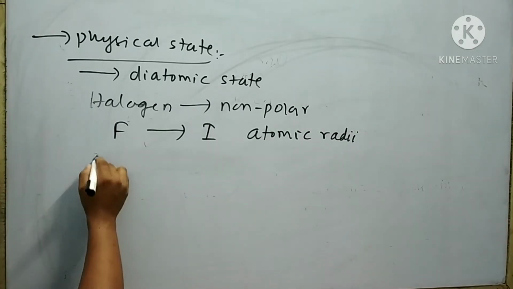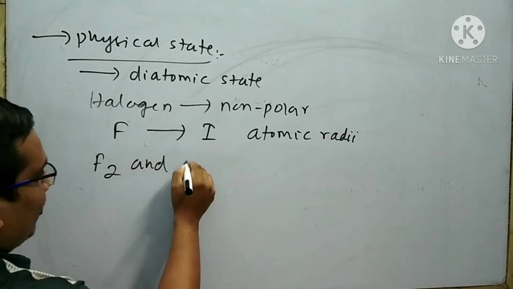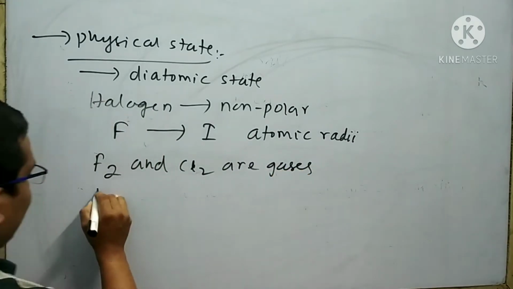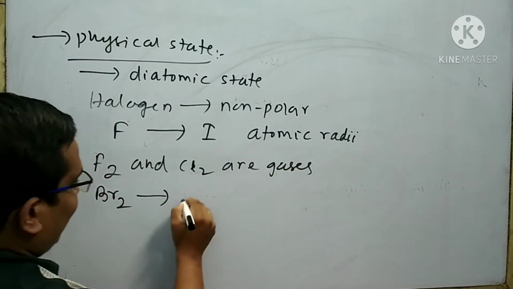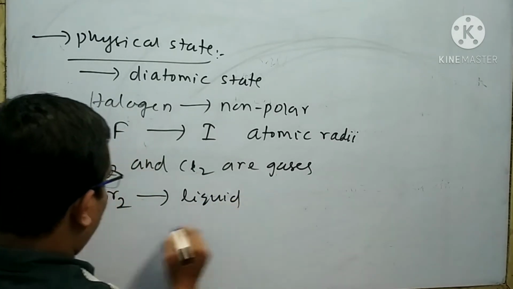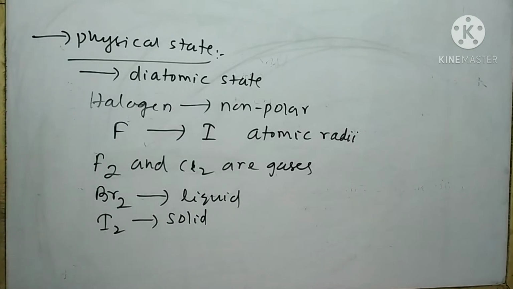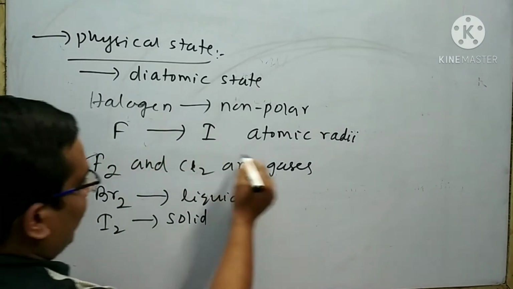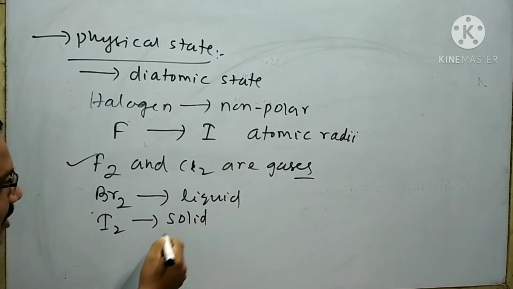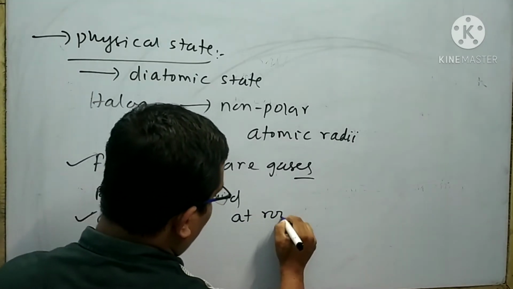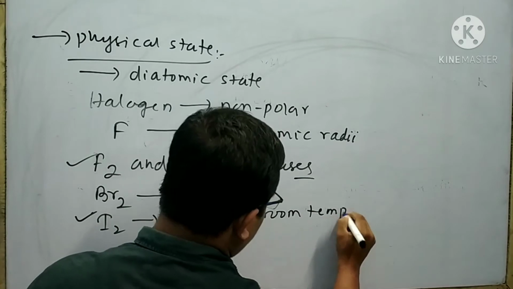That's why fluorine and chlorine are gases while bromine is a liquid and iodine is a solid. Again I will repeat, fluorine and chlorine are gases, bromine is a liquid, iodine is a solid at room temperature.